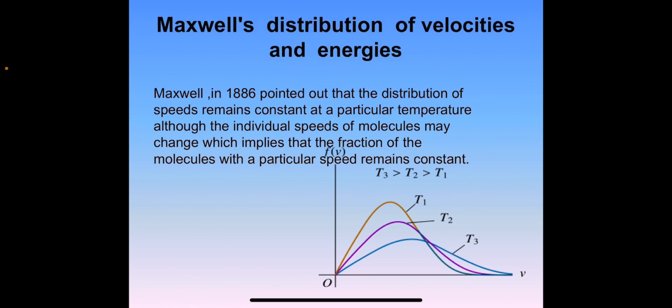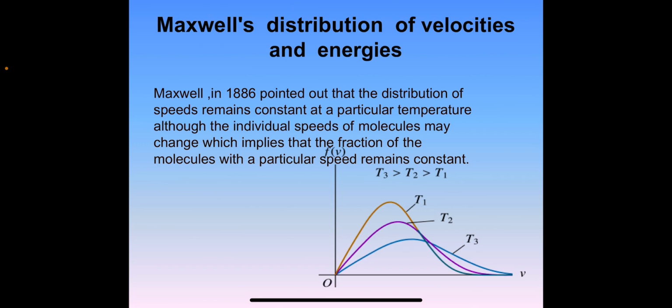Now the Maxwell distribution of velocities and energies. Maxwell in 1886 pointed out that the distribution of speed remains constant at a particular temperature. Although the individual speeds of the molecules may change, the fraction of molecules with a particular speed remains constant.